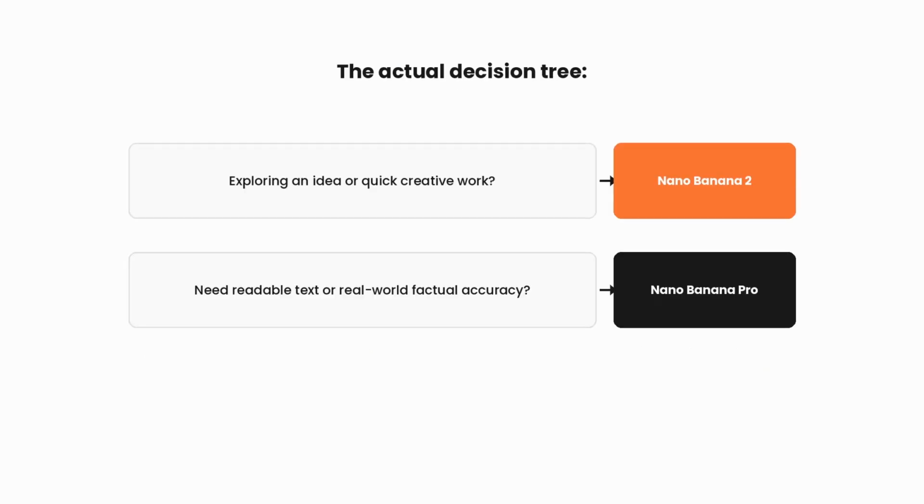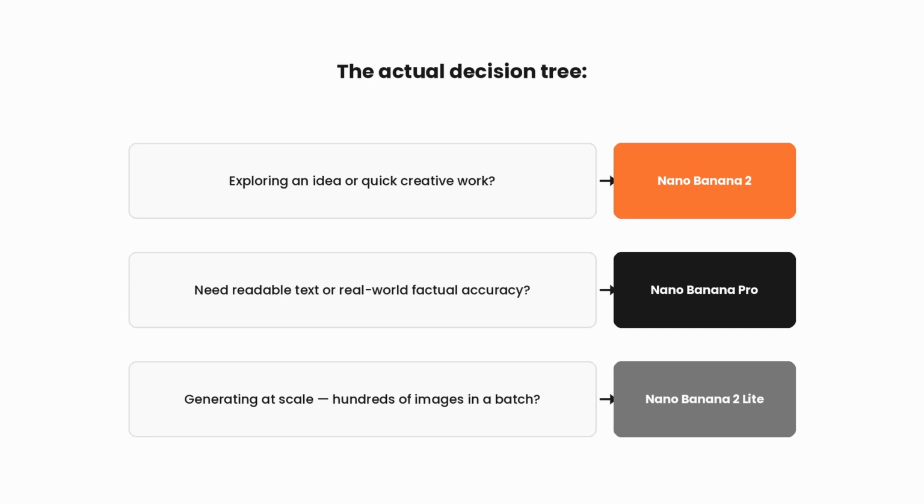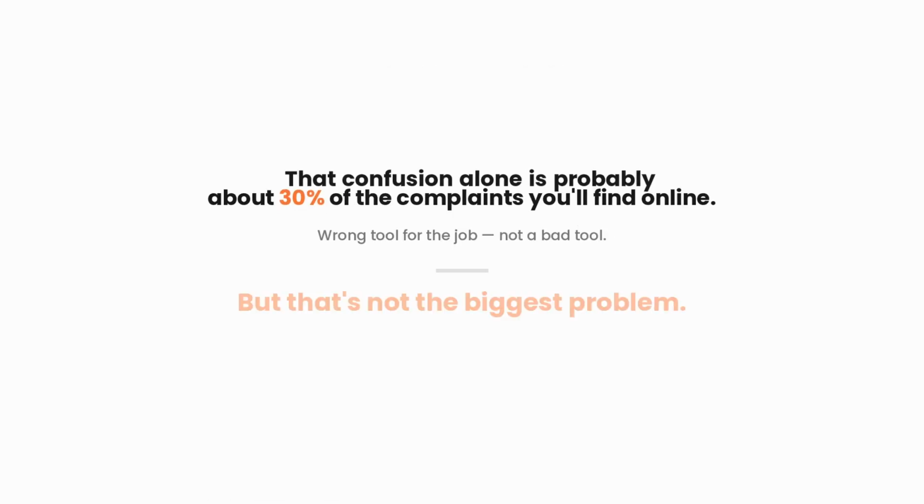So here's the actual decision tree I have given. You are exploring an idea or doing quick creative work? Nano Banana 2. Does the image need readable text or real-world factual accuracy? Pro. Are you generating at scale, hundreds of images in a batch? Lite. The confusion alone is probably 30% of the complaints you will find online. People using the wrong tool for the wrong job and blaming the tool instead of the mismatch.